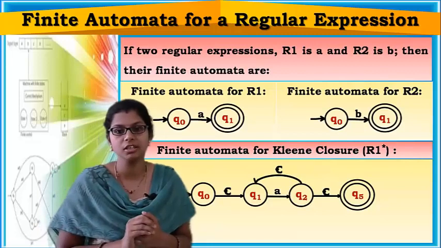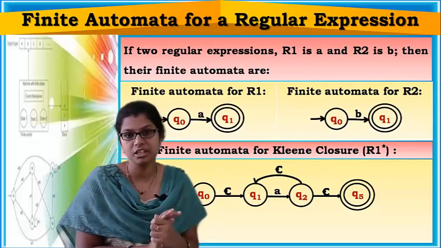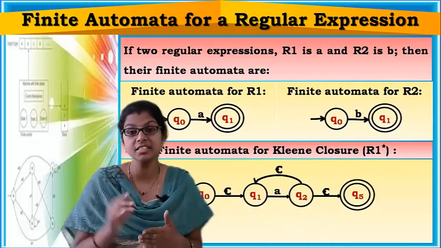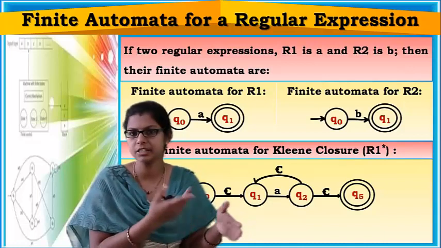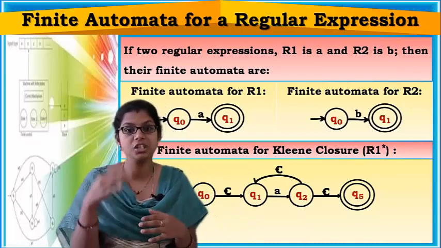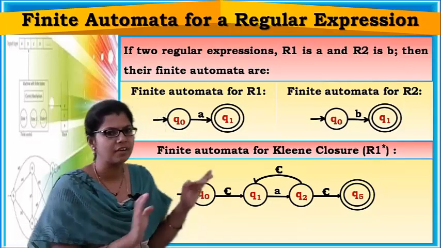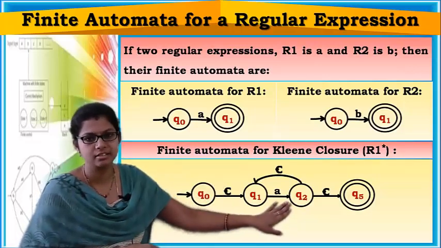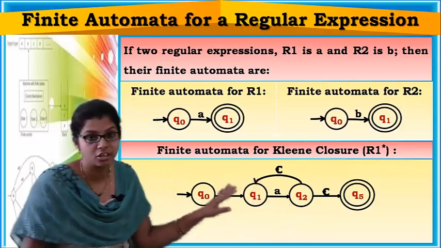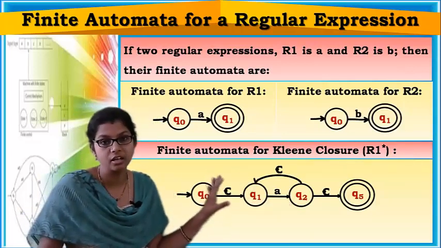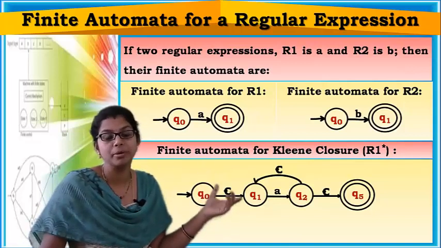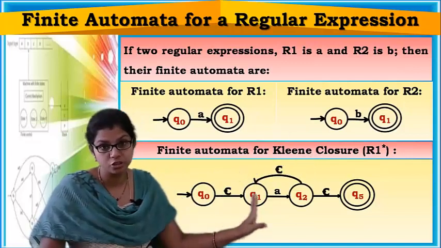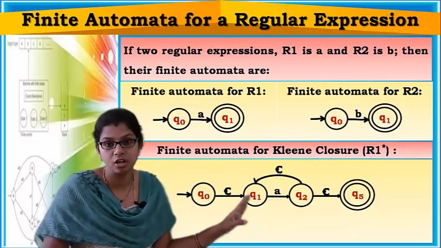Okay? Now, Kleene closure for R1. Kleene closure means it should accept strings with any number of A's. R1 means A, right? With any number of A's including epsilon. Kleene plus will not include epsilon, Kleene closure will include epsilon, right? So we have already seen a finite automata accepting any number of A's. Now you have to make this finite automata accept epsilon also. Kleene closure means it should accept even epsilon, right?